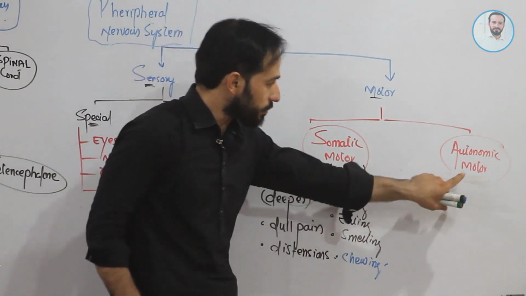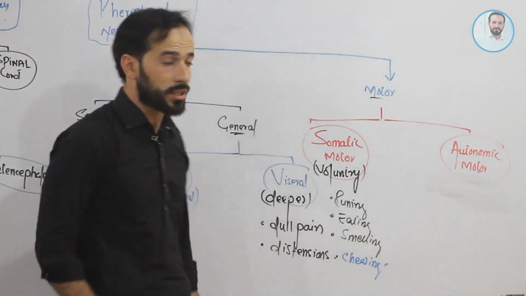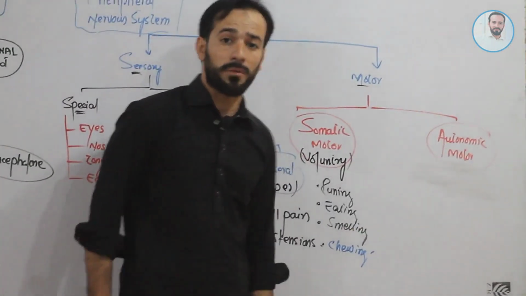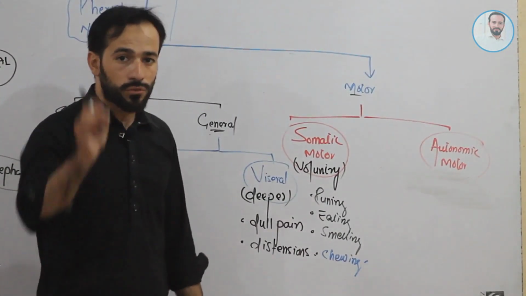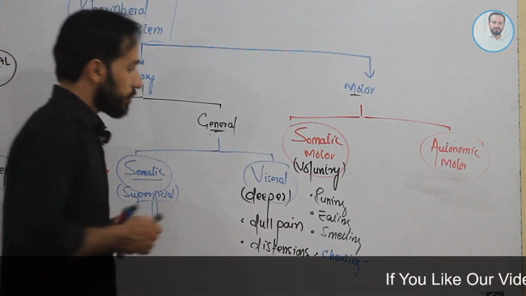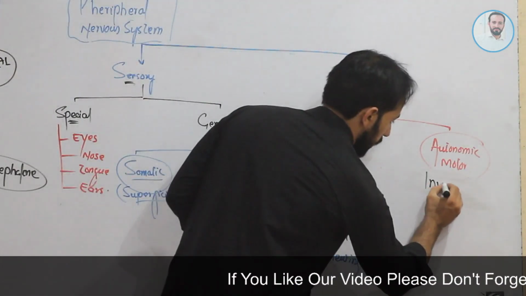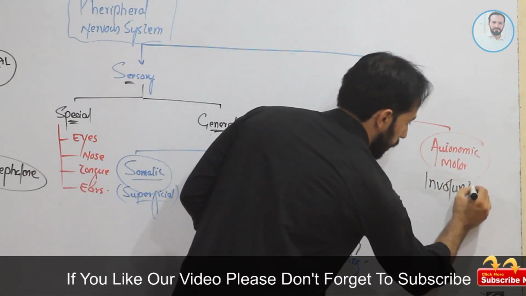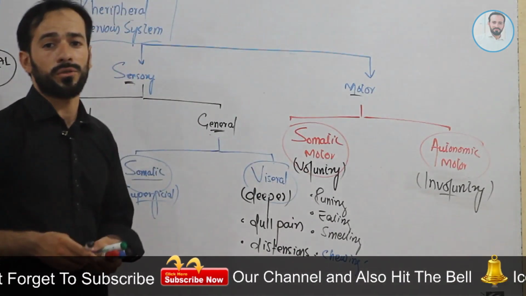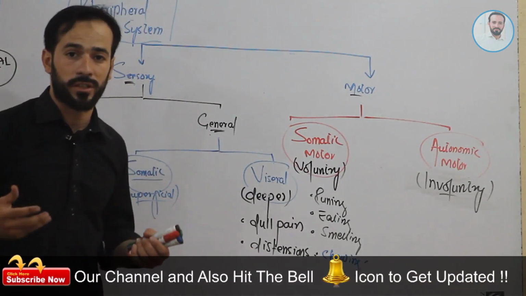Okay, so next we have the autonomic motor peripheral nervous system, right? So autonomic means those actions which are not in our control, right? So these actions are also known as involuntary actions, right? They are not under our control, they are not performed consciously, right?